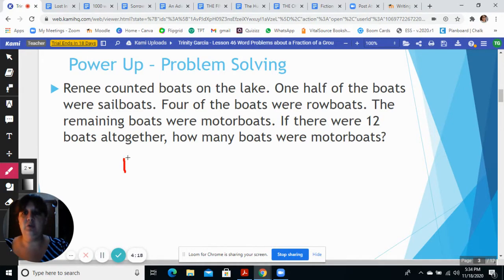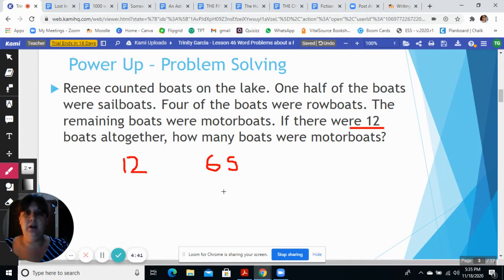That's our total number of boats altogether. And then we know half of the boats were sailboats. So how much is half of 12?